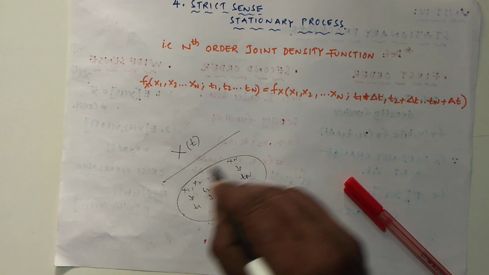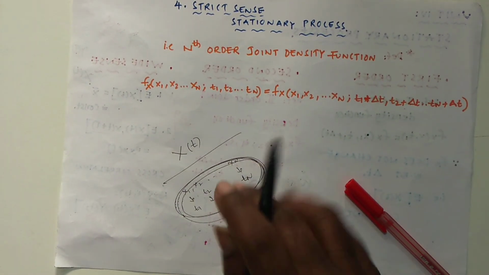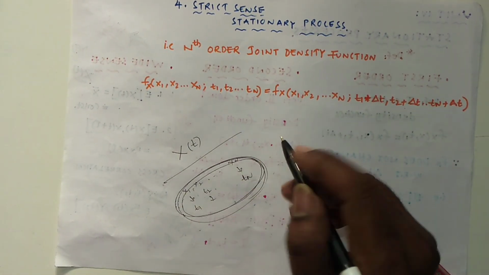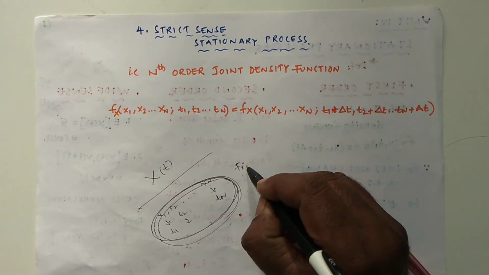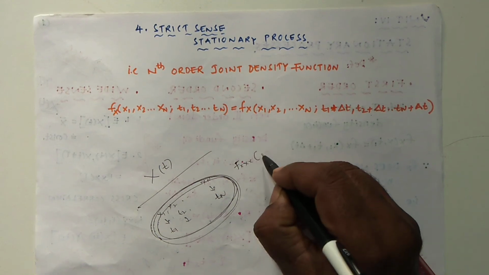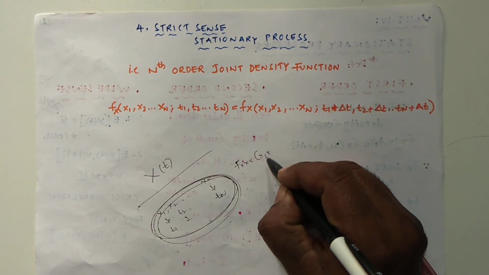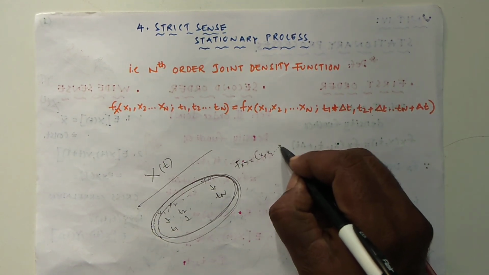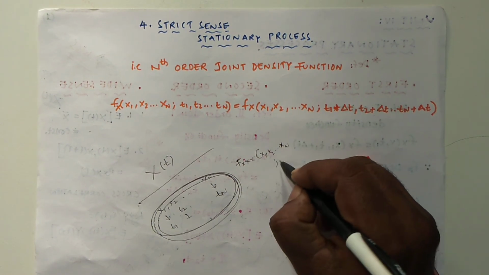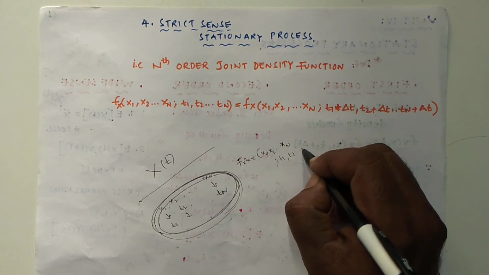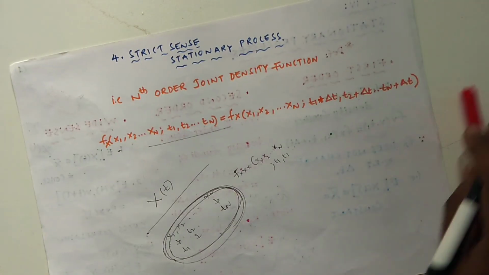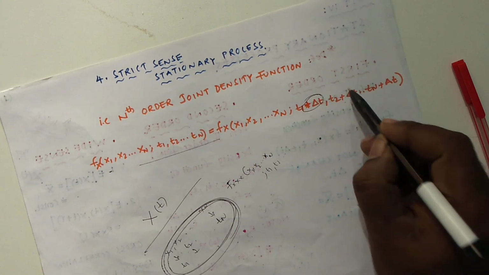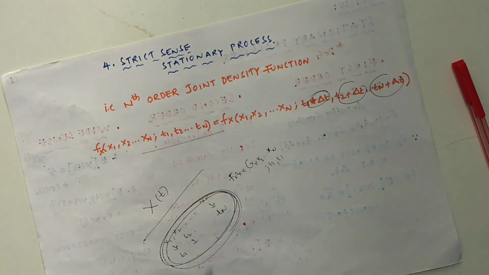If the nth joint density function, f of x1, x2 up to xn chosen at t1, t2 and so on, does not change with the time shift, then that is called an nth order joint density function.